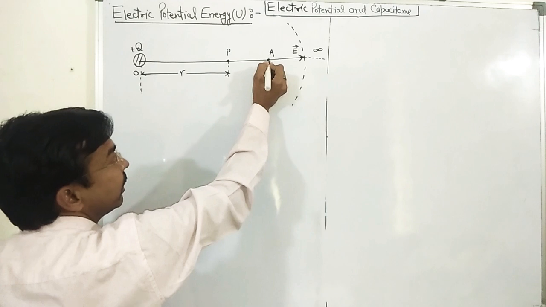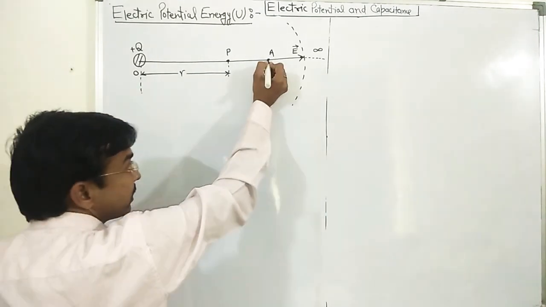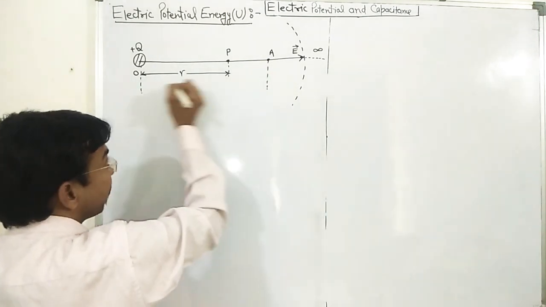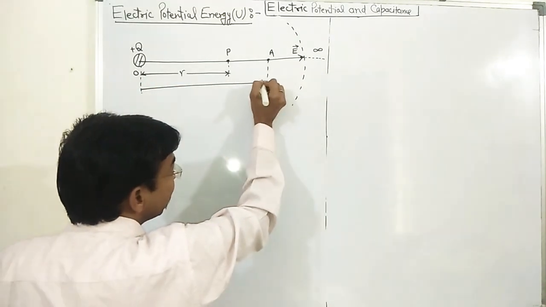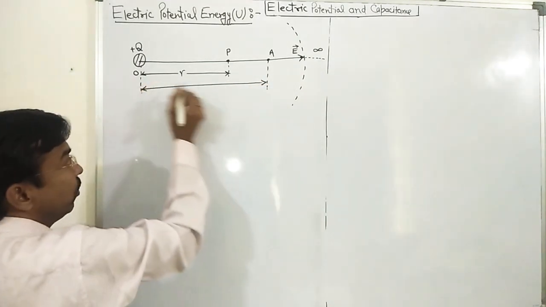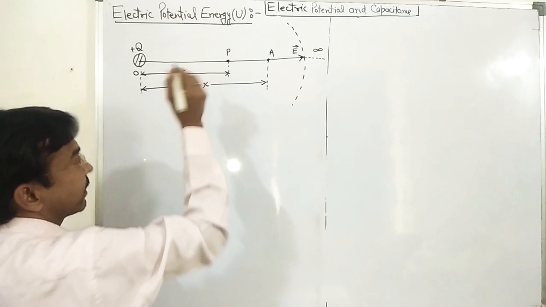Point A is placed at a particular distance x from the source charge capital Q.